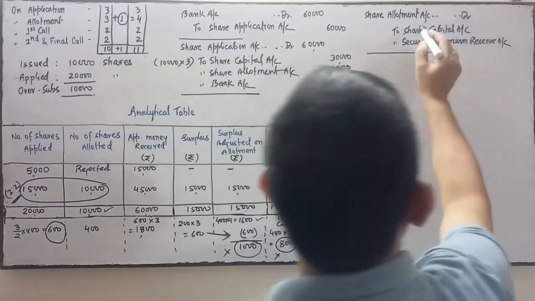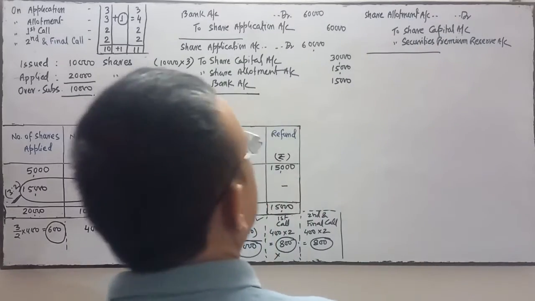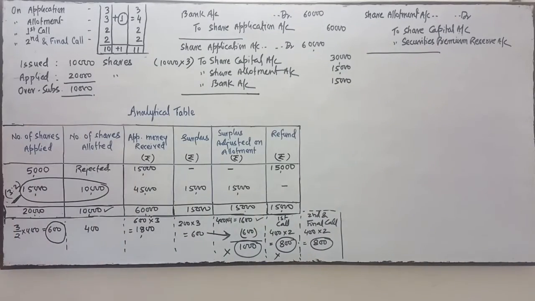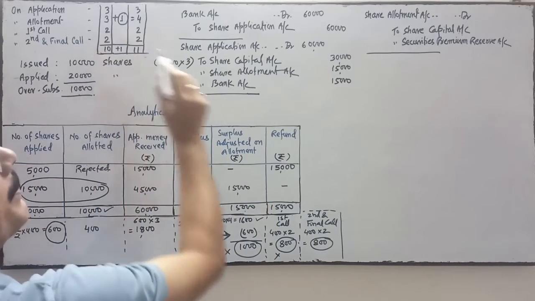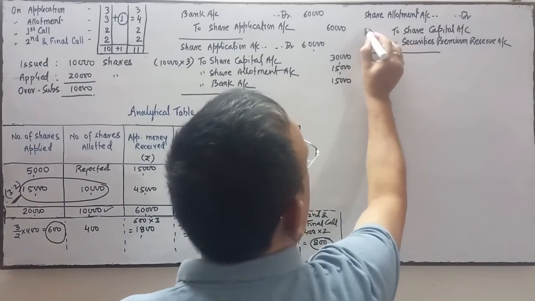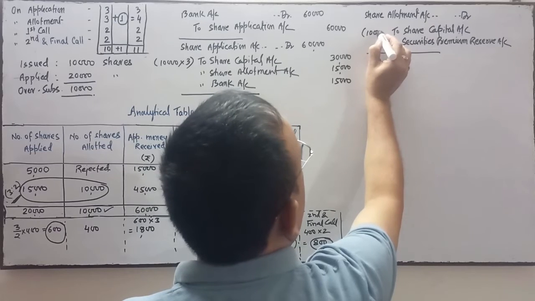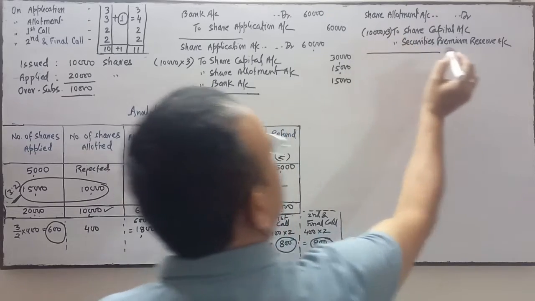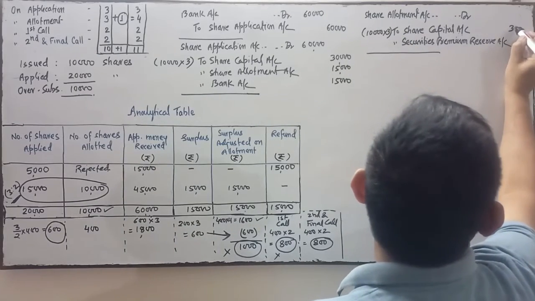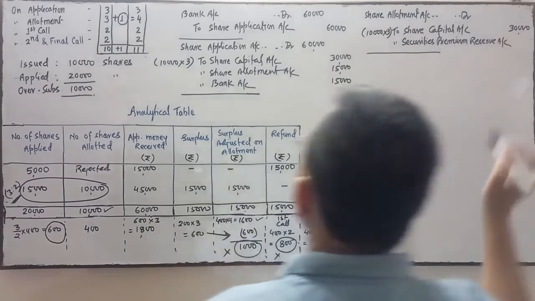So on allotment, see the calculation. Allotted shares are how much? Allotted shares are 10,000, and 10,000 into 3 will be transferred to capital. Is it clear?